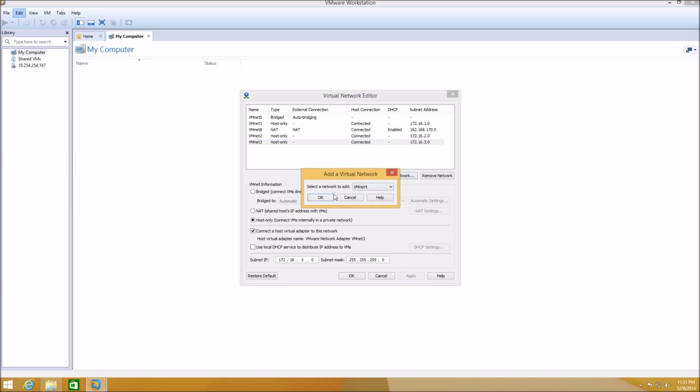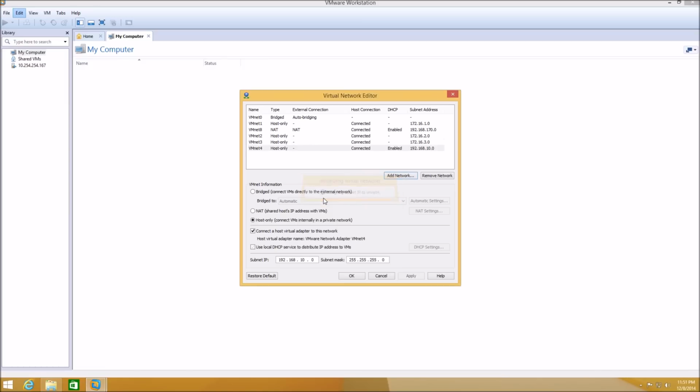The last one is VMnet 4, which will be the 172.16.10.0 IP subnet, and for all 4 virtual network adapters we will be disabling the DHCP service, which is not required.